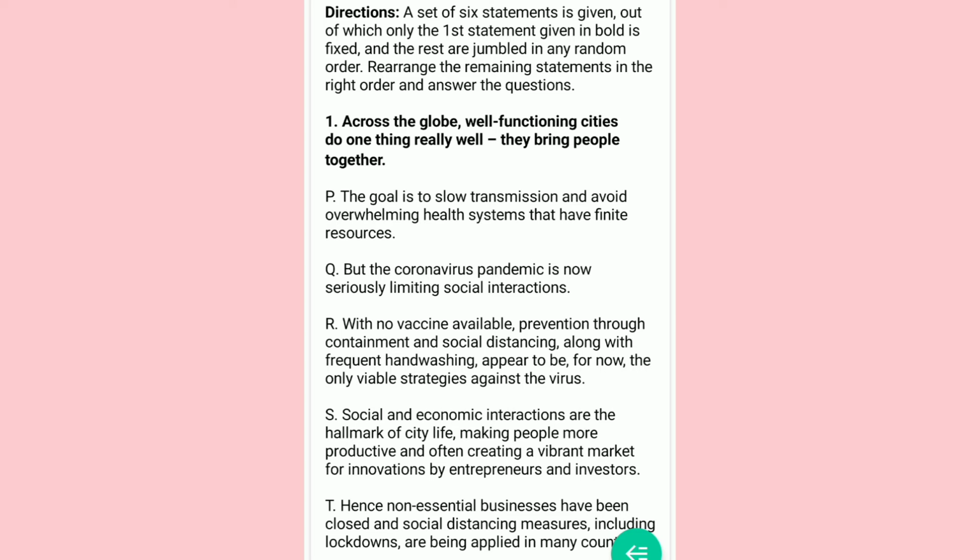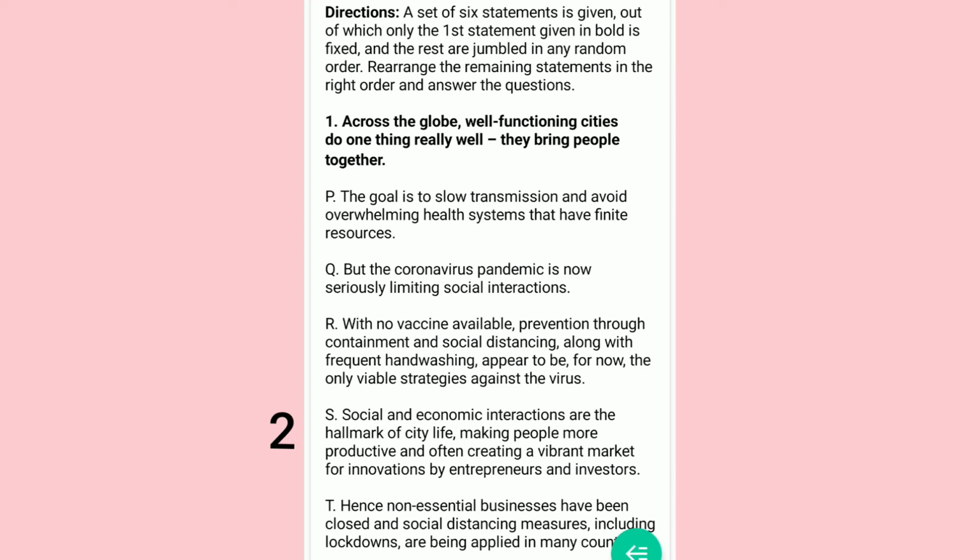So in all the sentences given below, the closest that I have to this is sentence S, which says social and economic interactions are the hallmark of city life, making people more productive and often creating a vibrant market for innovations by entrepreneurs and investors. So I know that S is the first sentence after the fixed sentence.